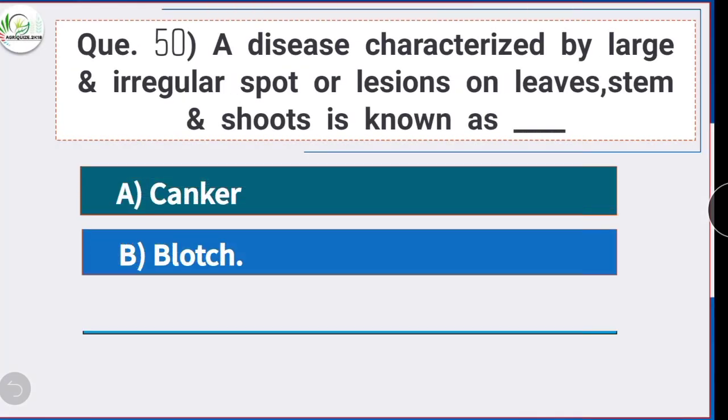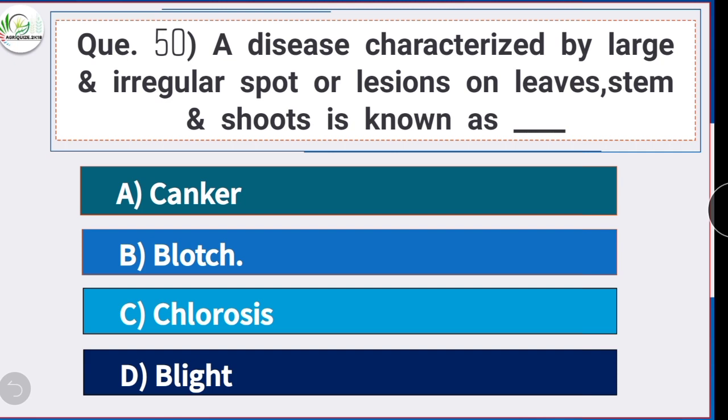Question number 50. A disease characterized by large and irregular spots or lesions on leaves, stem and shoots is known as. Option B is the correct answer. Blotch. A disease characterized by large and irregular spots or lesions on leaves, stem and shoots is known as blotch.